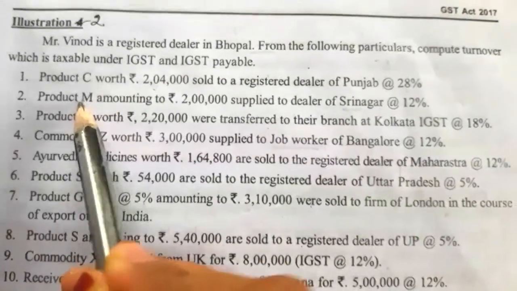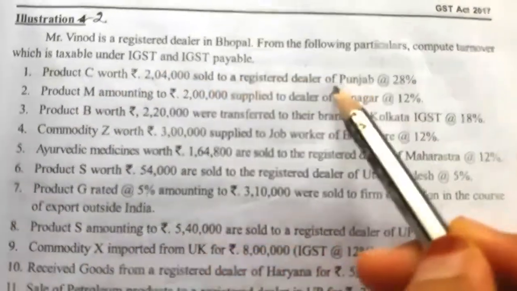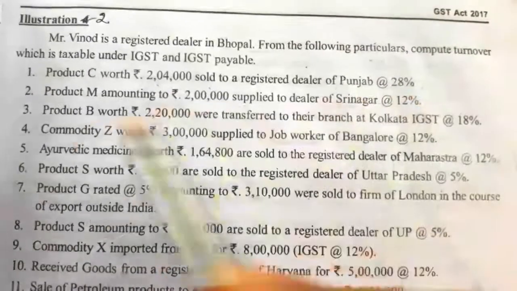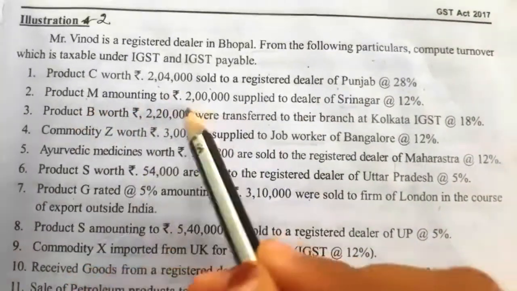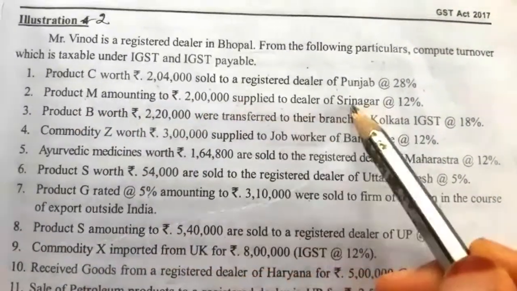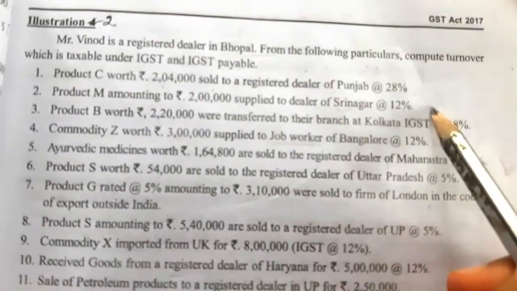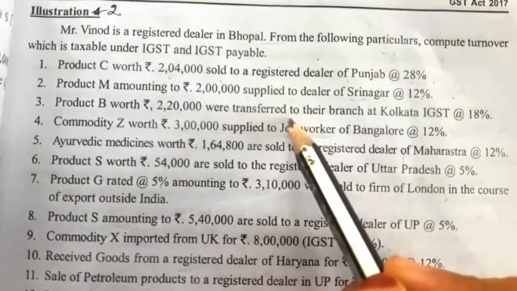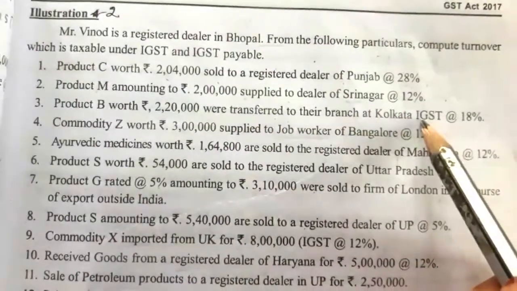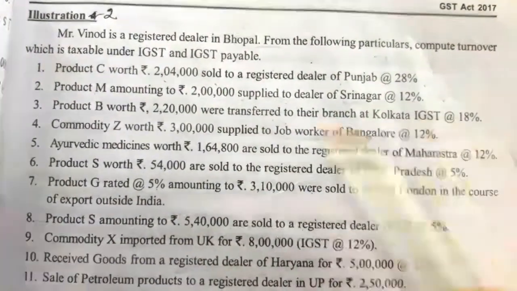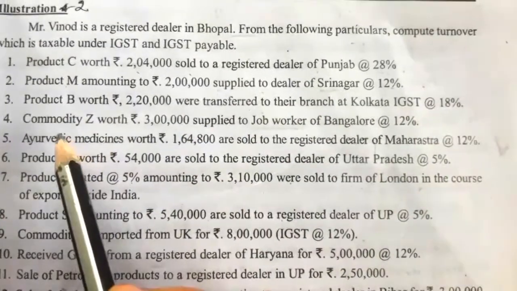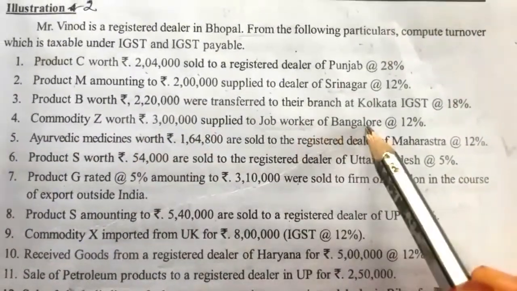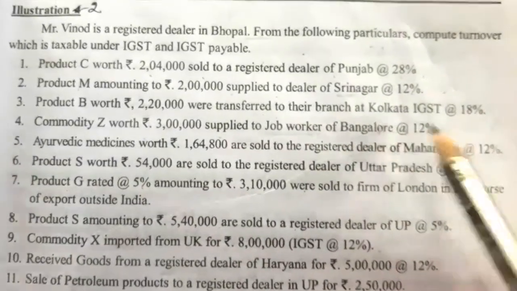First one, product C worth rupees 2,04,000 sold to a registered dealer of Punjab at 28%. Product M amounting to rupees 2 lakh supplied to a dealer of Srinagar at 12%. Product B worth rupees 2,20,000 were transferred to their branch at Kolkata, IGST at 18%. Commodity Z rupees 3 lakh supplied to job worker of Bangalore at 12%.